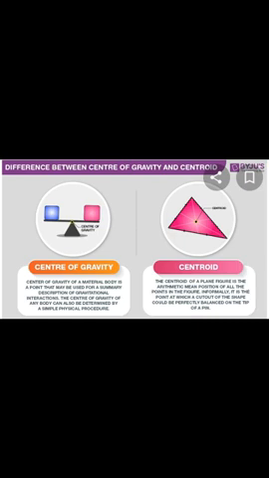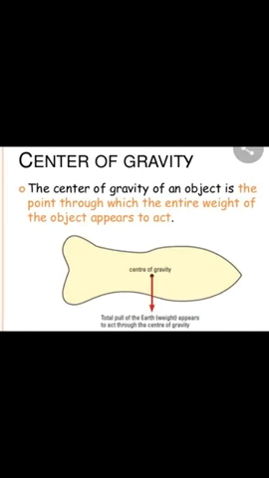You can take this as an example: this is the shape of a fish. The black dot I am showing is the point where the complete weight of the fish is concentrated. If you fix one small hook on that black dot, the whole weight will be exactly balanced. That is the center of gravity.